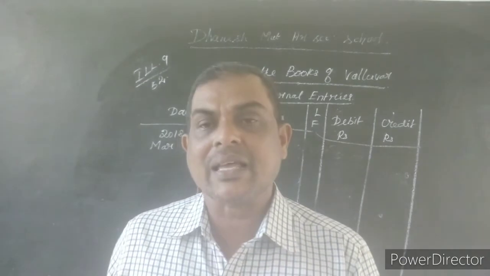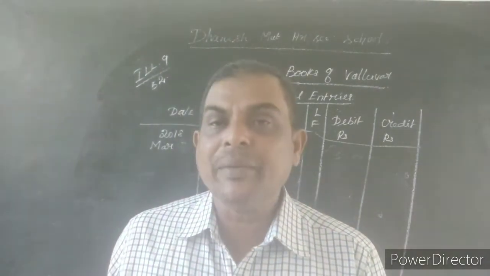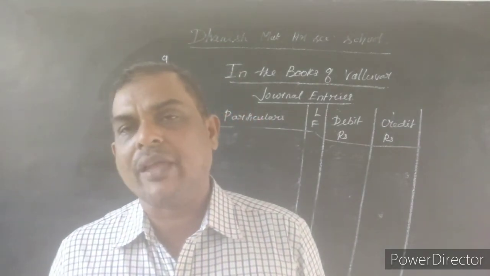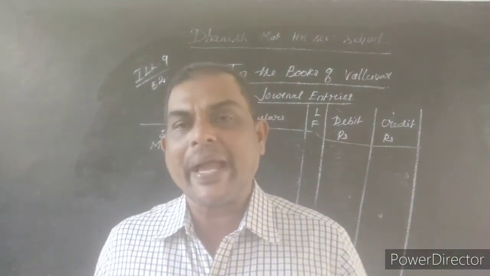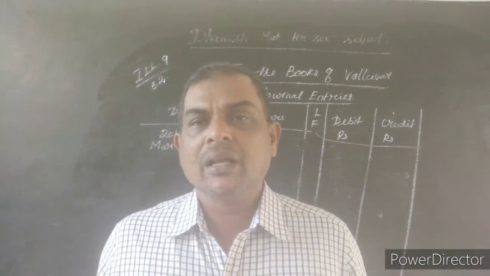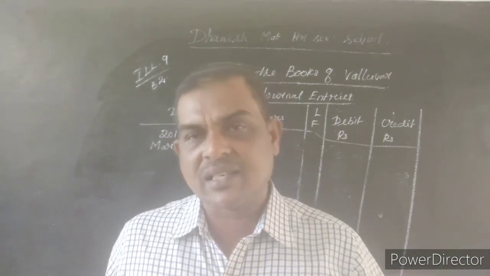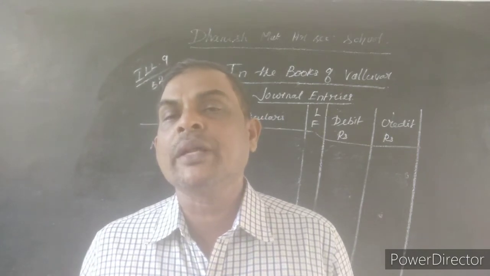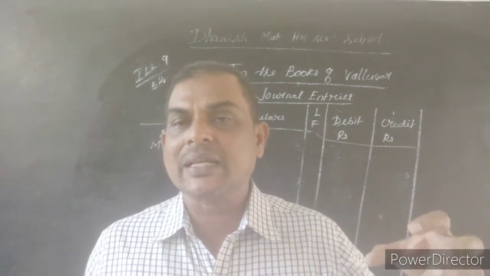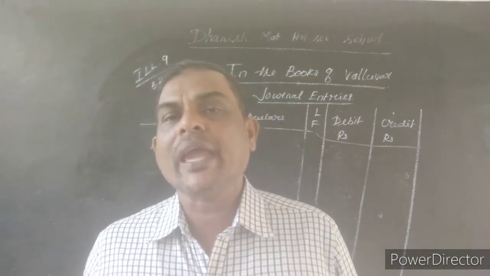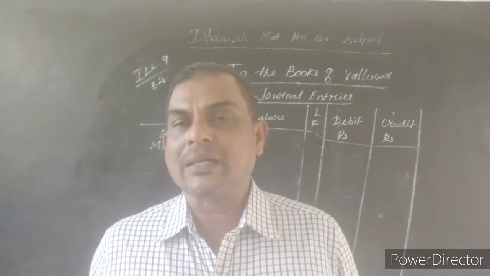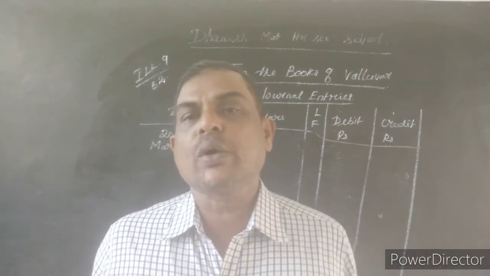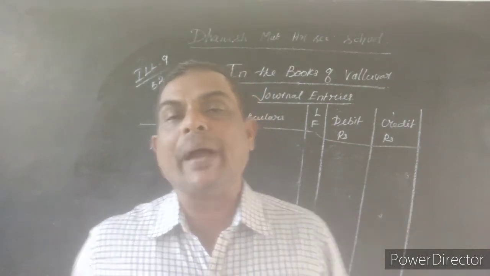Now we are paying X and company. Paid means we are paying the amount through NEFT. NEFT is nothing but bank account. So we are paying the amount through bank to X and company. Now who is receiving this amount? X is receiving the amount. X is a personal account. As per the personal account rule, debit the receiver. Bank account is also a personal account. Credit the giver. I am paying through bank only. So X and company account debtor to bank account.